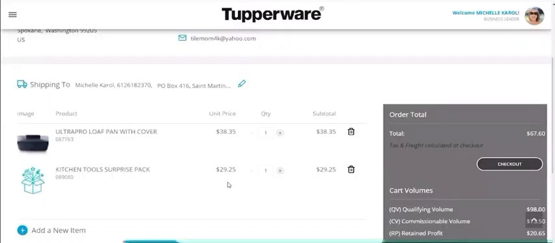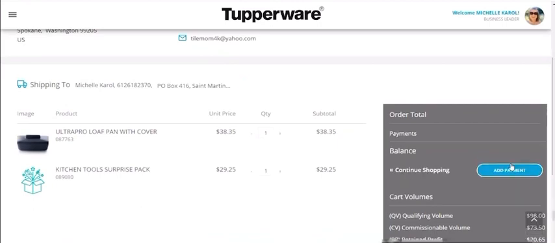So if you are shopping on this, it's coming to your house, I just really want you to be aware that that $29 is your cost. That is not the customer cost. So if you charge your customer $29, you're not going to have made any profit on that. So just again, be aware of that.